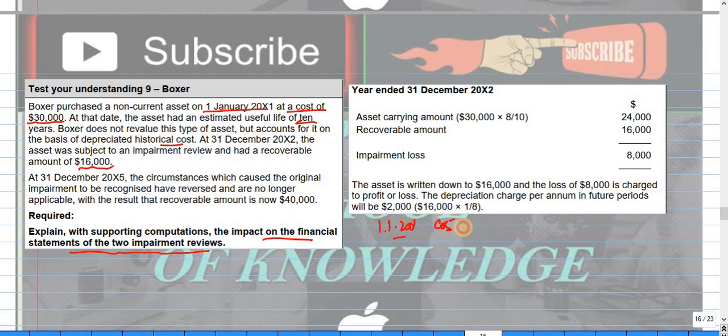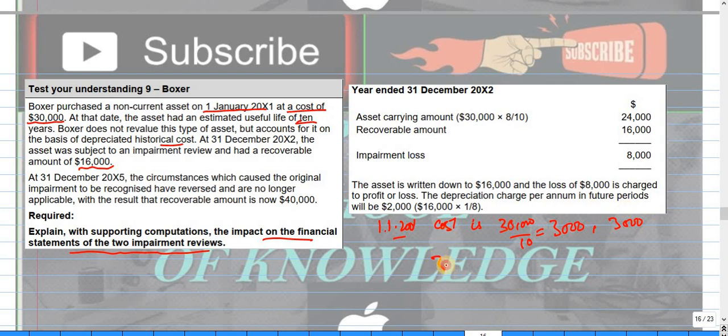The cost is 30,000 and the useful life is 10 years, so depreciation is 3,000 for the year to 31st December 2001, then 3,000 for 31st December 2002.